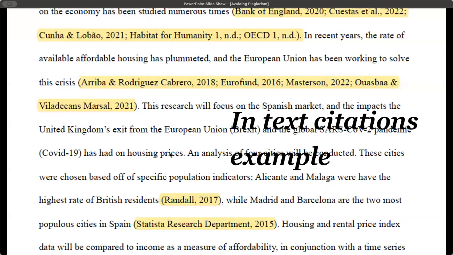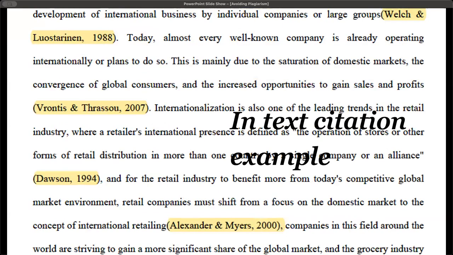Now, here's another example of in-text citations. You can see that, and this is from one of my business English classes, we have multiple authors for one statement here. And so if you're saying something like, in recent years, the rate of available affordable housing has plummeted, and the European Union has been working to solve the crisis, this sounds more like common information, so we've got multiple sources, as you should have for any sort of generalization.